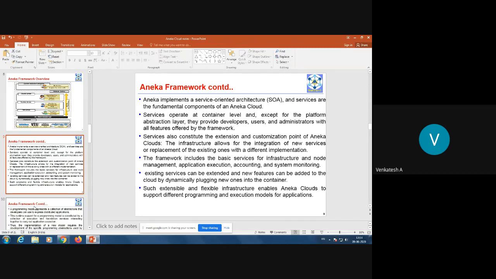Existing services can be extended and new features can be added to the cloud by dynamically plugging new ones into the container. So upon adding new code or new applications to the container, you can always extend the features of the cloud. Such an extensible and flexible infrastructure enables Aneka clouds to support different programming and execution models for applications.